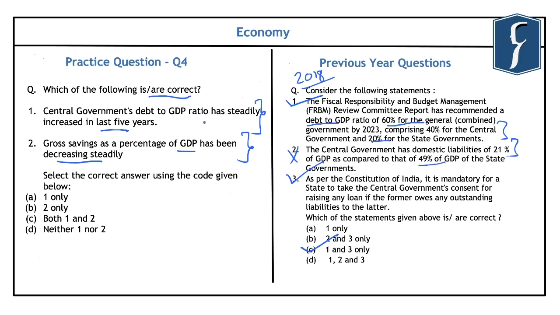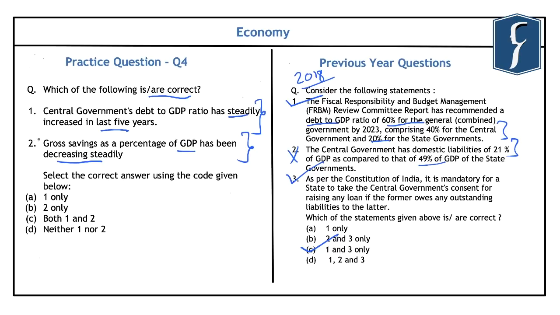And if you look at this question and go through this year's economic survey, you will find that the central government's debt to GDP ratio has not steadily increased. However, it has fluctuated. That is, in some years it has dropped. However, in other years it has increased. So there has not been a steadily increasing trend in the government's debt to GDP ratio.